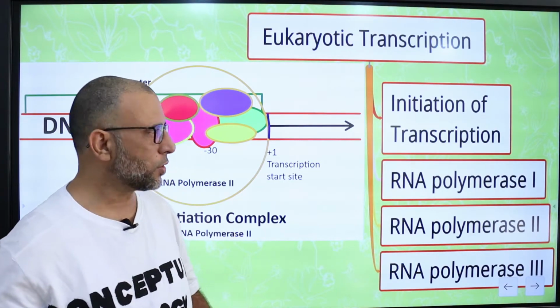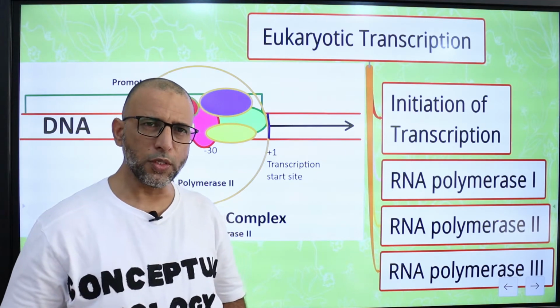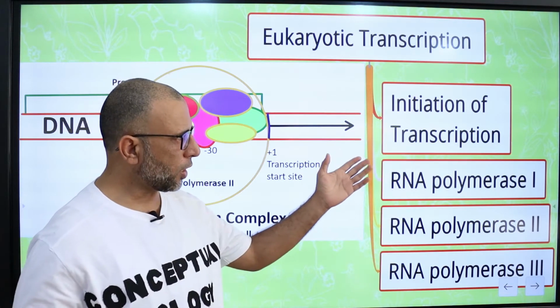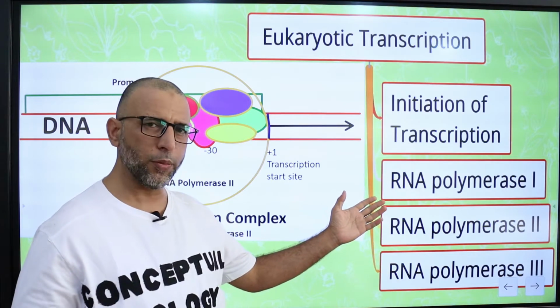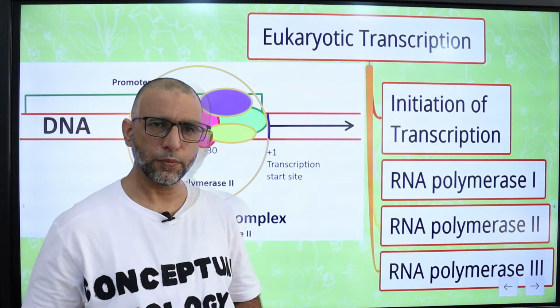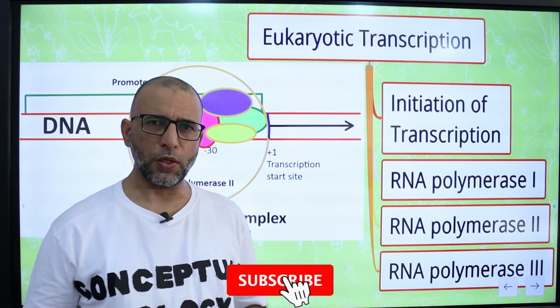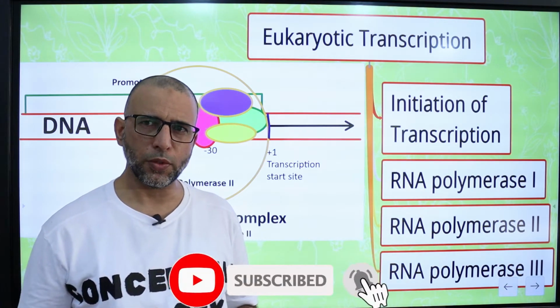Today I am going to discuss part 1 of eukaryotic transcription. The main points of the lesson are initiation of transcription, RNA polymerase 1, RNA polymerase 2 and RNA polymerase 3. The basic mechanism of transcription by RNA polymerase is similar in all systems.